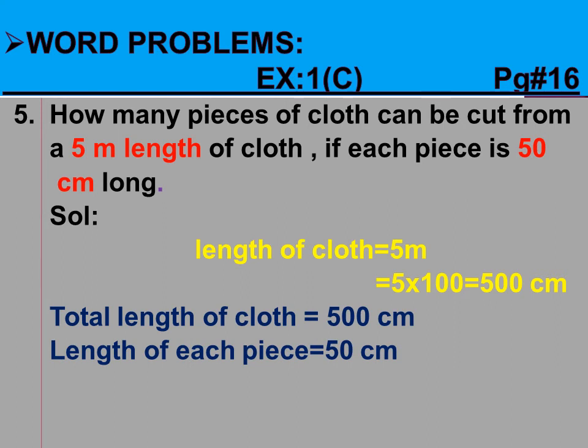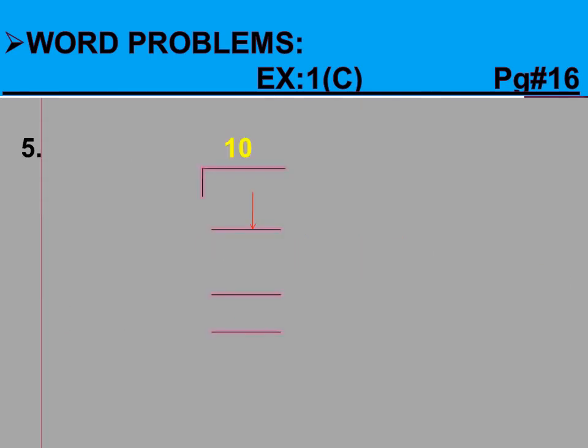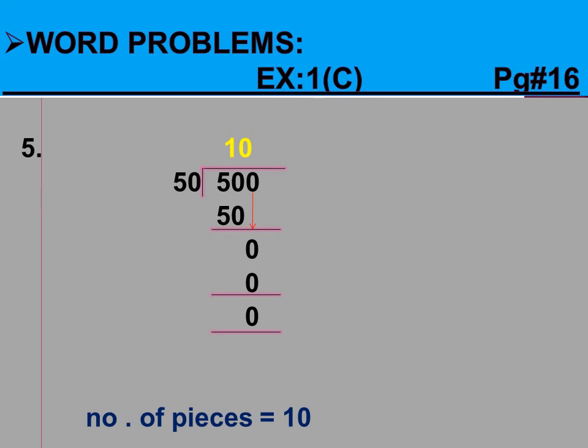Now total length of cloth is equal to 500 centimeter. Length of each piece is equal to 50 centimeter, which is given, and we have to find the number of pieces in which the cloth is divided. Now when we divide the given two numbers, that is 500 with 50, we will get the answer like this, 10. Now the quotient 10 is our required answer, and we will write our answer like number of pieces is equal to 10.